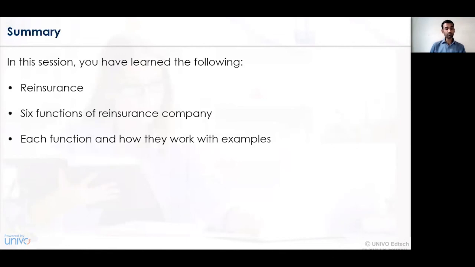Now let's summarize what we have learned in this particular session. In this particular session, we have understood what is meant by reinsurance, what are the six functions the reinsurance company has to perform, and we have also dealt with each and every individual function in detail. I hope you enjoyed the learning.